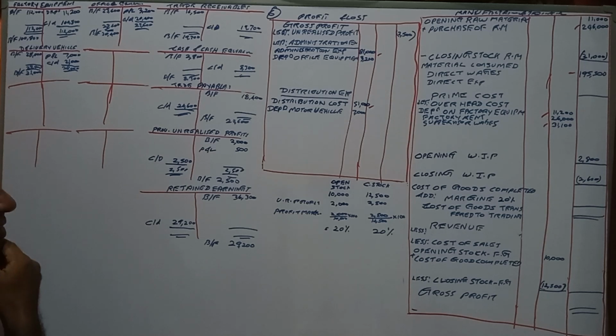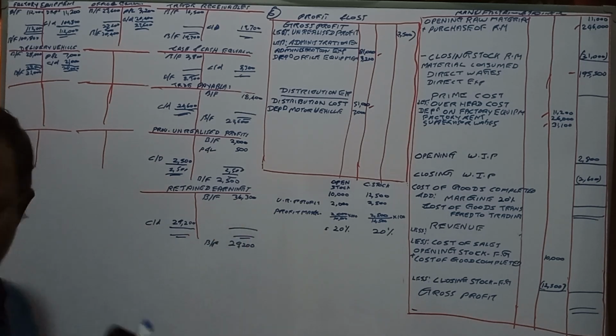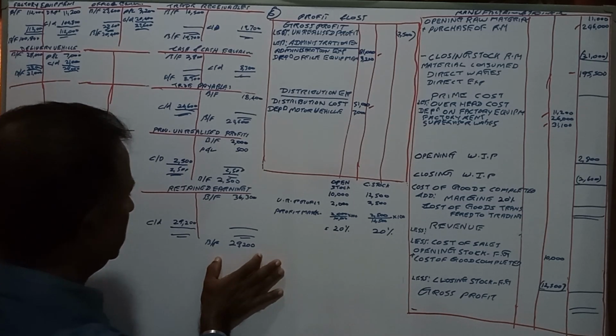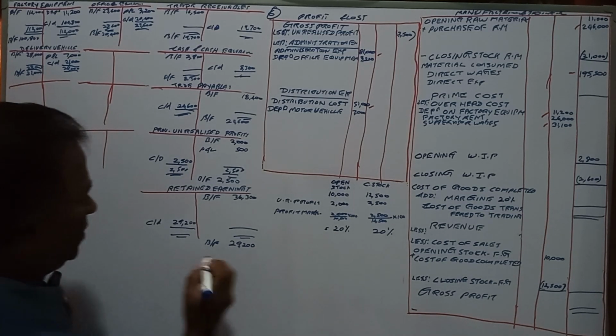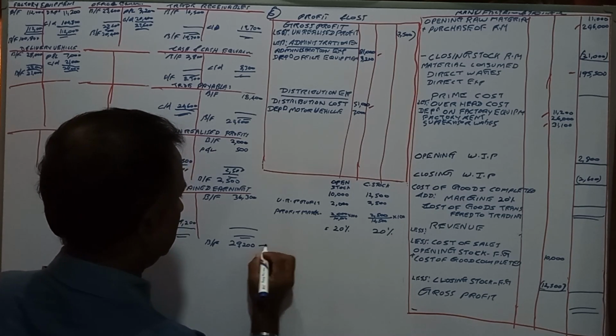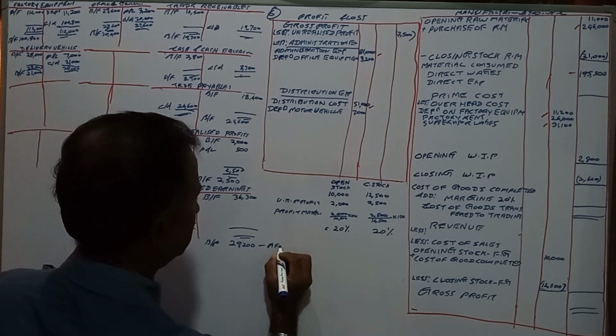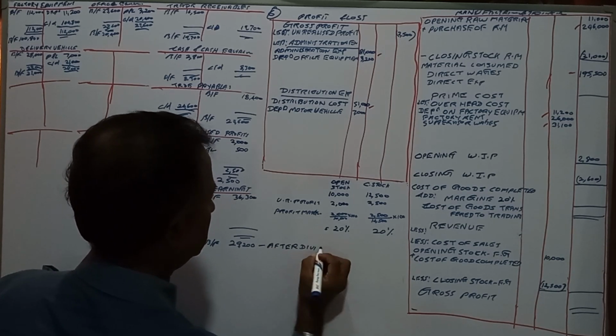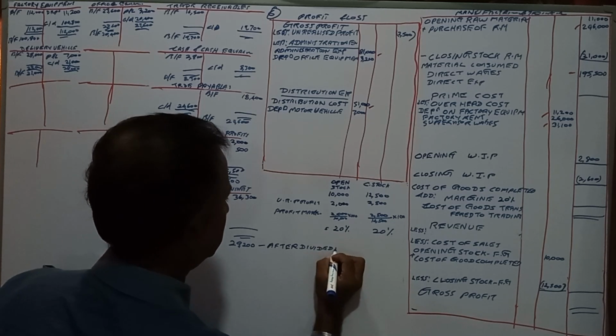Okay. Here they say retained earnings. What they are telling about the retained earnings is the changes in retained earnings come from the profit for the year and the dividend paid, 25,000. This closing profit is after the dividend paid. After dividends, right? After the dividends payment.